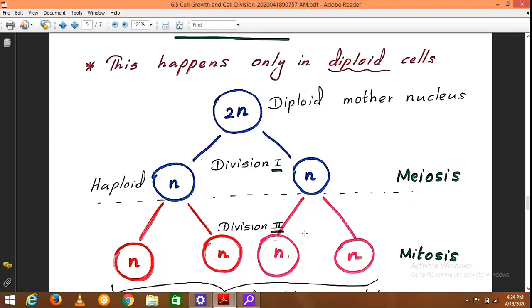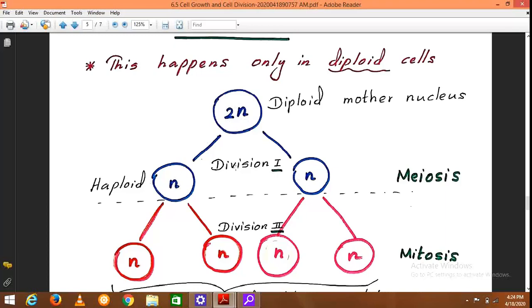Therefore, this can happen only in diploid cells. So, the mother nucleus is diploid, having the genetic composition 2n. And this meiosis consists of two cell divisions. Division 1 is actually the meiosis because you can see the 2n or diploid genetic composition has become halved in the two cells or two nuclei resulting here.